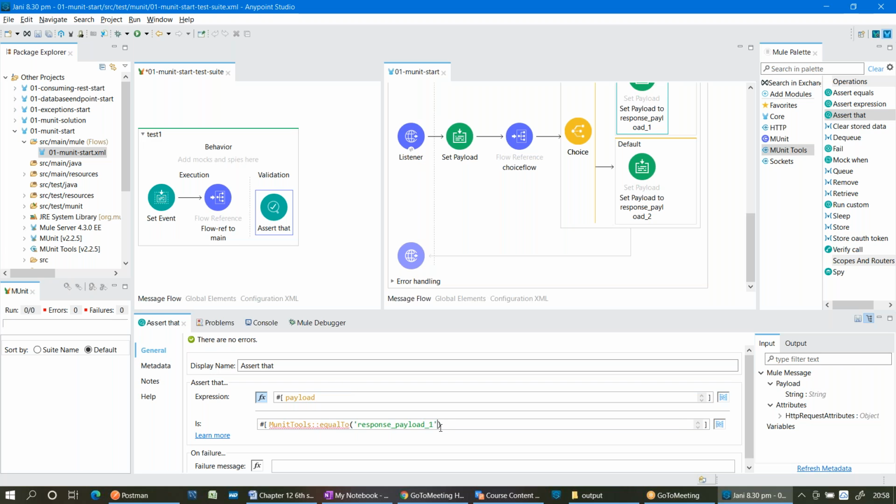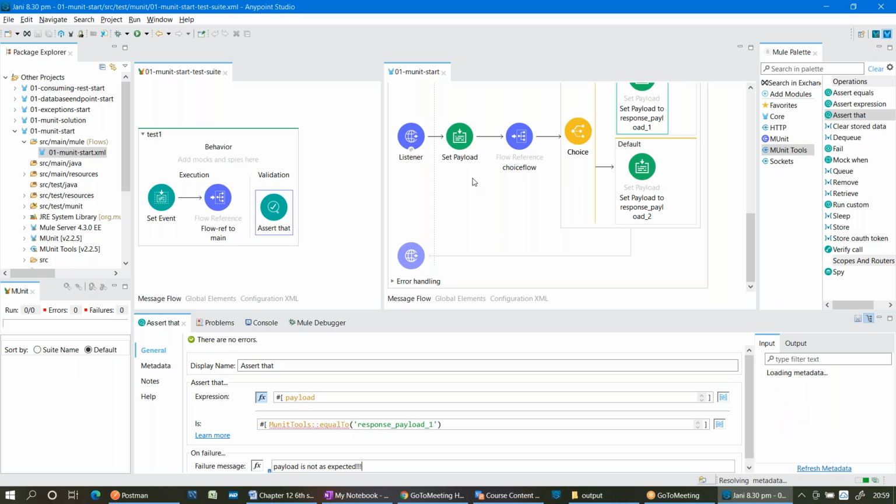And is it a value? If it is equal, then my test case will be a success, right? If it fails, I want to display some message. What message can I display? Payload is not as expected.